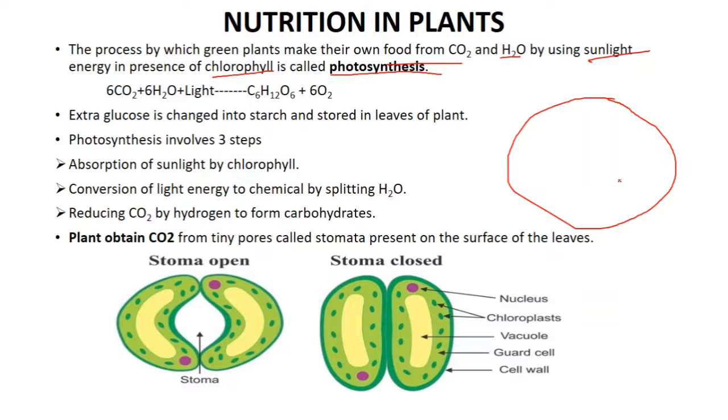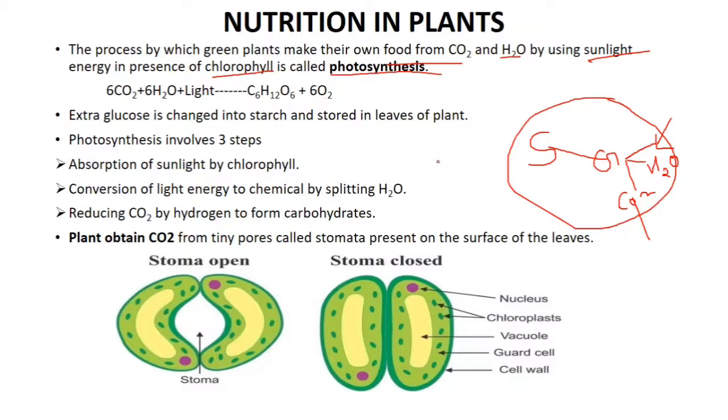So in leaves photosynthesis takes place. Carbon dioxide from the atmosphere is taken inside, water is taken, chlorophyll is present inside, sunlight is taken, and with the help of all these things the leaves make the food, and that food is known as glucose. Whenever glucose is produced in extra amounts, first it is utilized by the plant for getting energy, and the extra glucose is stored in the form of starch. This is photosynthesis, the making of glucose.